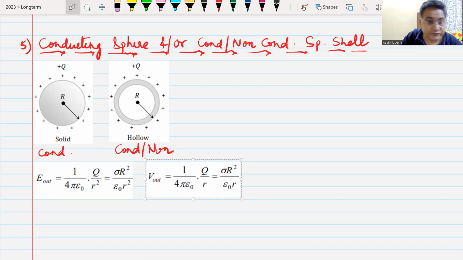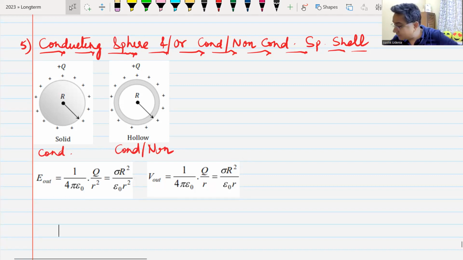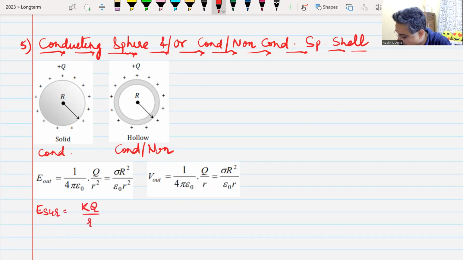On the surface, the electric field formula becomes kq by R square. Yes or no? Electric potential on the surface becomes kq by R, capital R. Do we understand this?